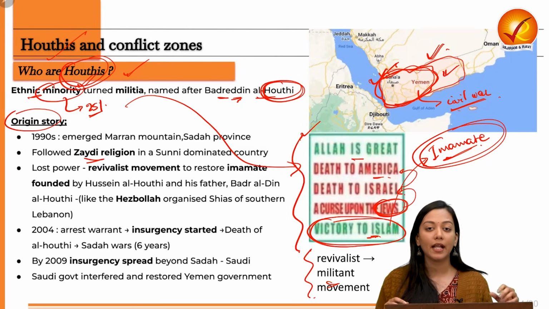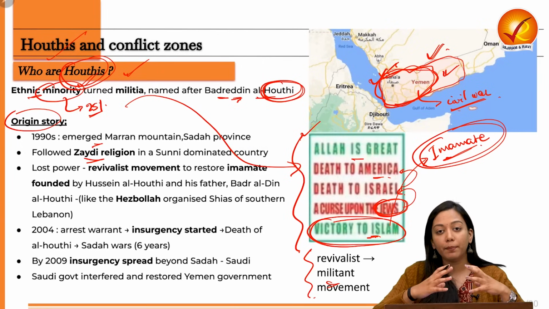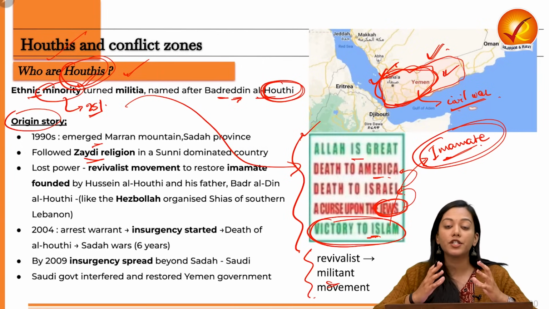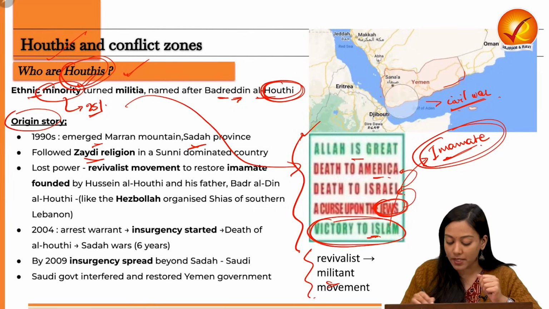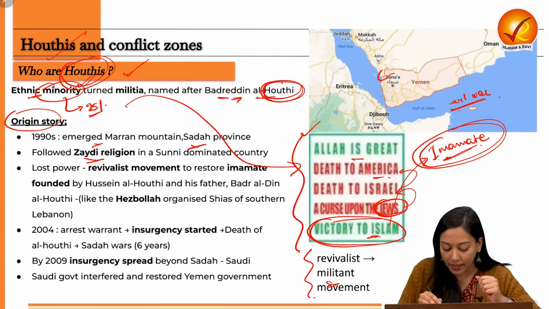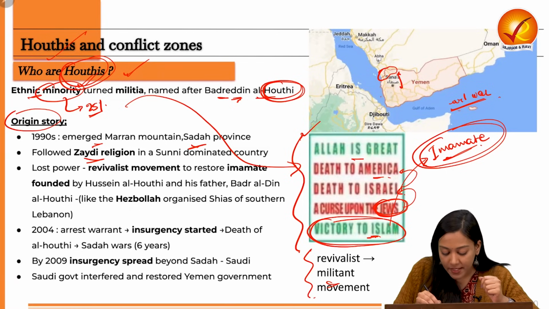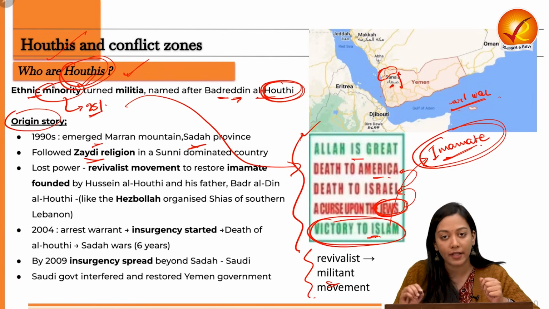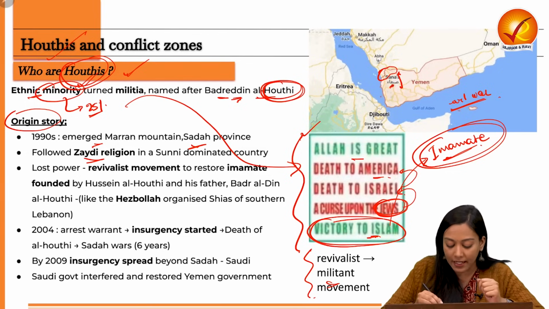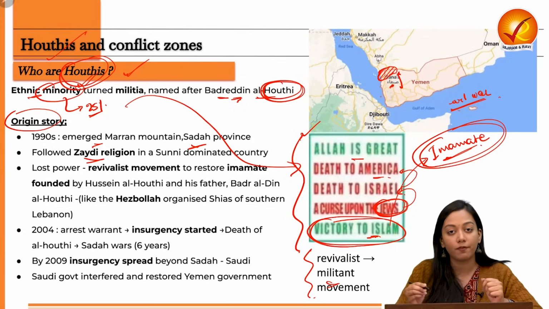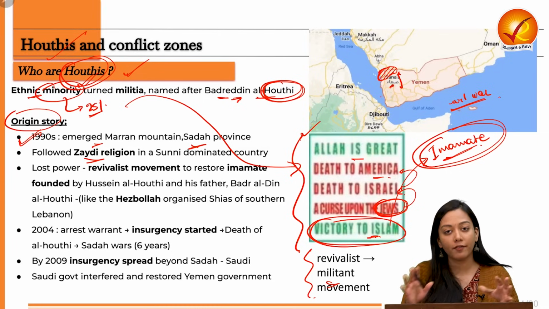It all starts from the 1990s, where a tribe group of Houthis started emerging in the Maran mountain range of the Sada province. Where is the Sada province located? It is located in the northwest part over here in Yemen. You can also observe the proximity of Sada with Sana'a. Sana'a is the capital of Yemen. We will understand the significance of this proximity soon, but first, they emerged from the mountain range of Maran, which is in the Sada province. So this was their geographical introduction.